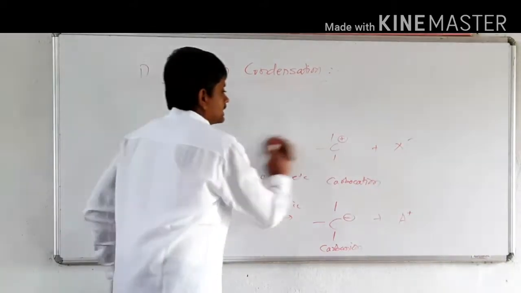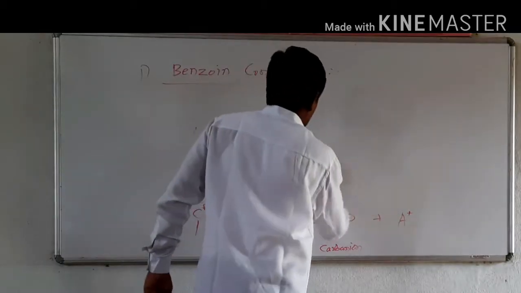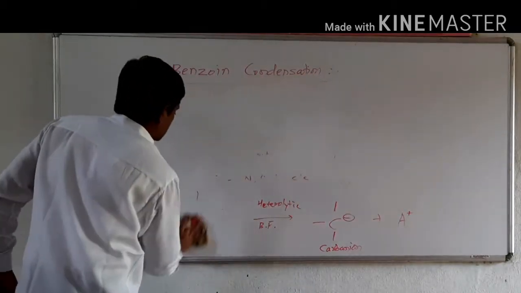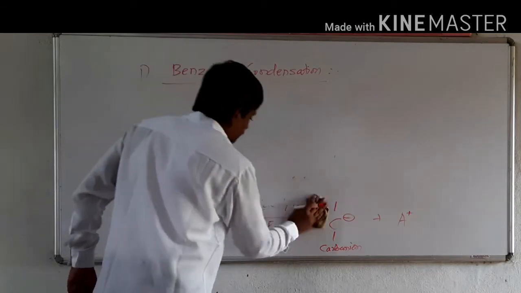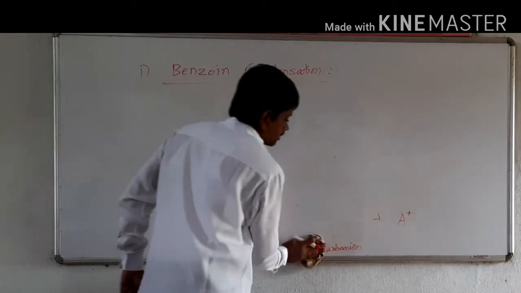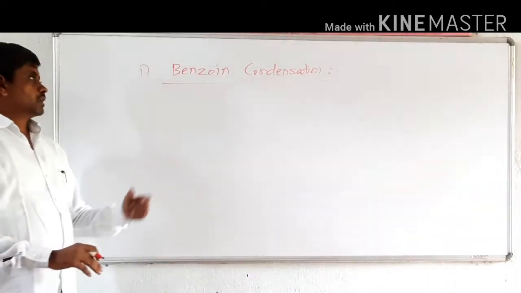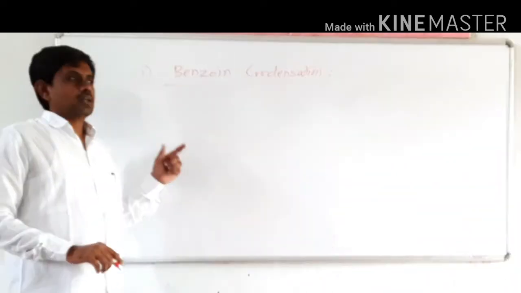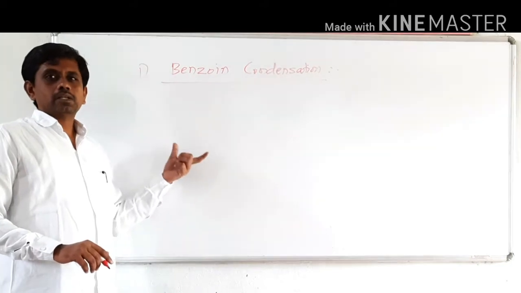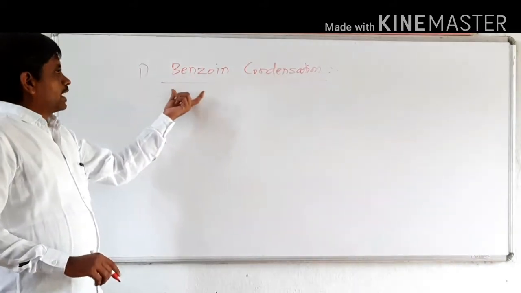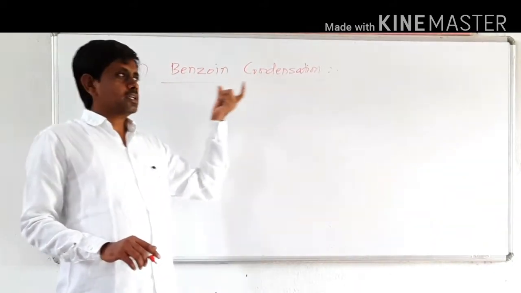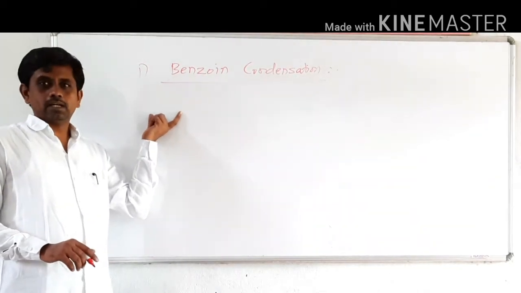In this chapter, we are going to discuss all the named reactions related to aromatic aldehydes or ketones. Benzoin condensation is related to an aromatic aldehyde or ketone.